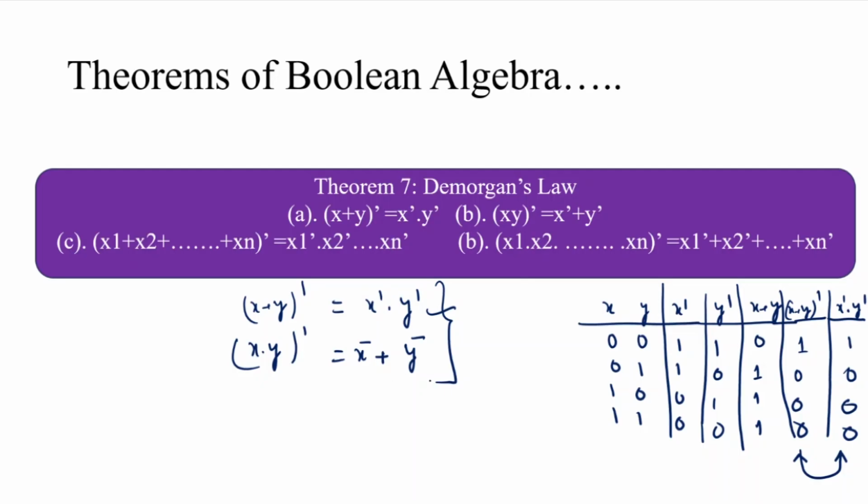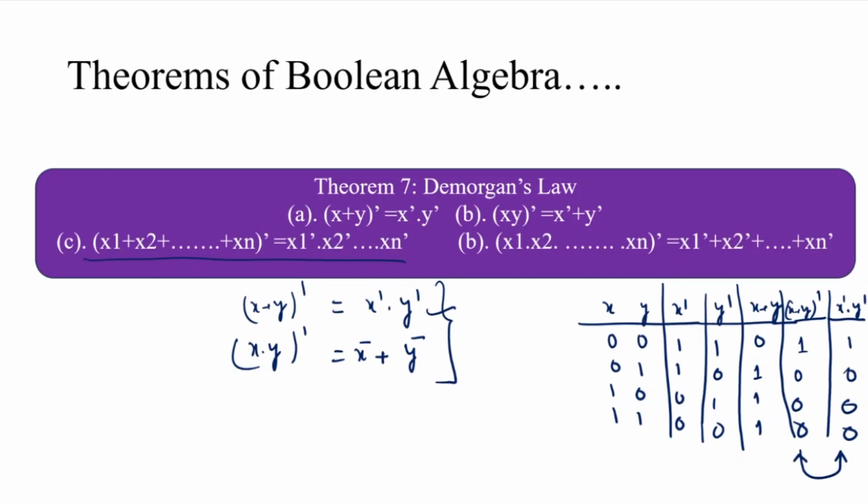In generalized form, De Morgan's law says that if we take the complement of n Boolean variables which are ORed together, like x1 plus x2 plus dot dot dot up to xn whole complement, this is the same as x1 complement dot x2 complement up to dot xn complement. The second part of the generalization is x1 x2 up to xn whole complement, which is the same as x1 complement plus x2 complement up to plus xn complement. We can also prove it using a truth table.